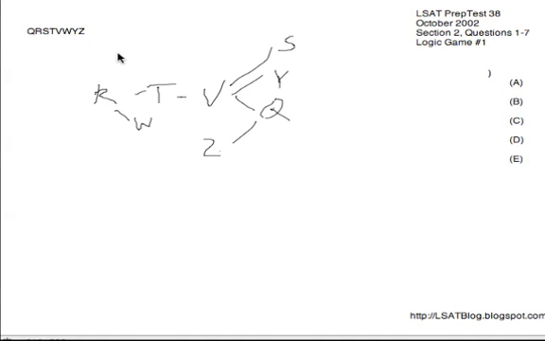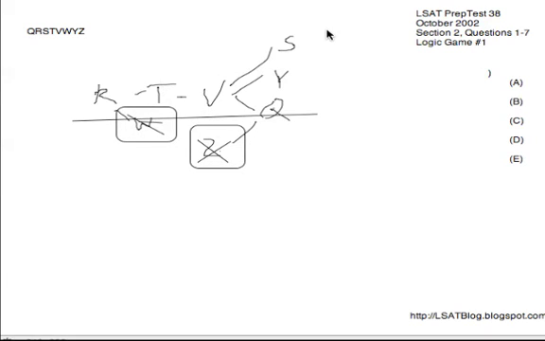If we got rid of them for a moment and said, okay, we're not going to have any W in this game, we're not going to have any Z in this game, it would be much simpler. We would just have R, T, V on 1, 2, and 3 respectively, then have S, Y, Q interchangeable on 4, 5, and 6. It is the introduction of W and of Z that creates all of the game's ambiguity. So we want to think a lot over the course of this game about where W and Z are going, how they are affected by the restrictions placed in the questions throughout the course of the game.